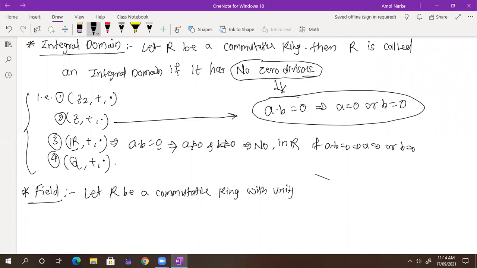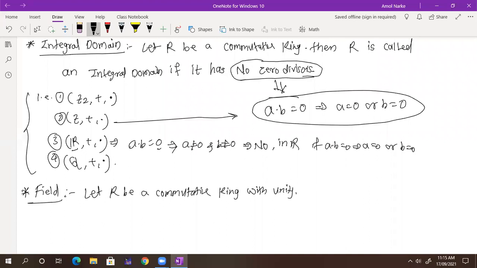Tell me, what is meant by commutative ring with unity? Anyone? Yes, tell me. Sir, it should satisfy all three conditions. What three conditions? First one is ring condition, second one is commutativity, and third one is unity. Multiplicative inverse. Good, very good.